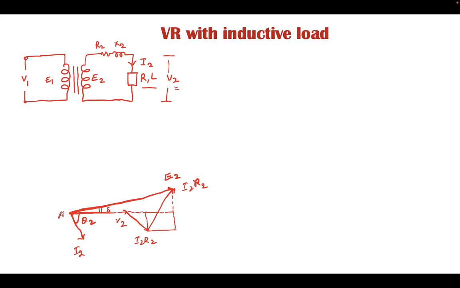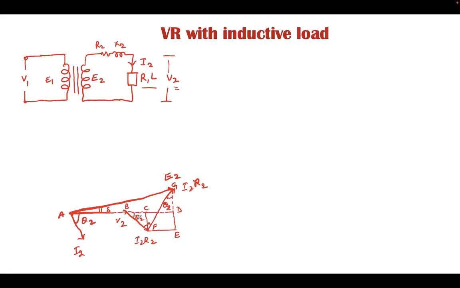Let's consider this is A, this point is B, this is C, this is D, this is E, this is F, and this is G. From this triangle, we can find out the various parameters, and in this case there is an angle theta 2. This angle will also be theta 2 because these two vectors are parallel to each other. This angle is 90 degrees, so from the equivalent triangles, this angle can be proved equal to theta 2.